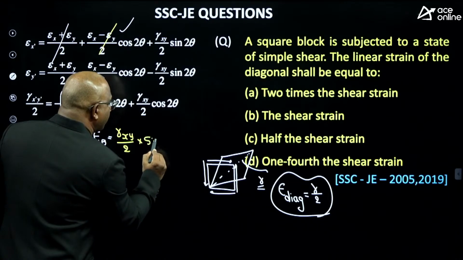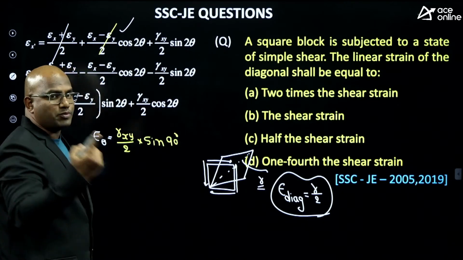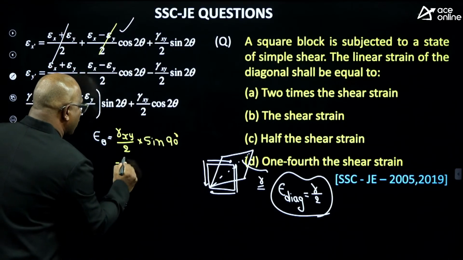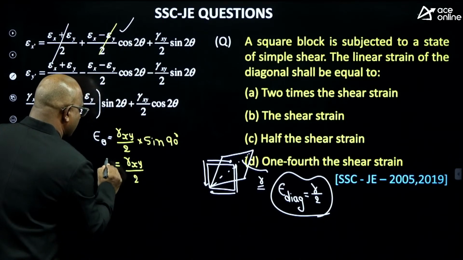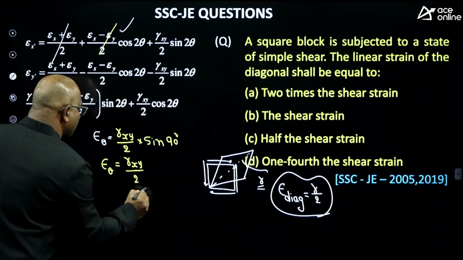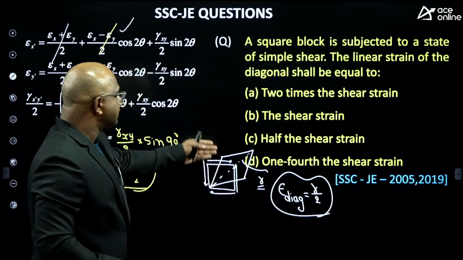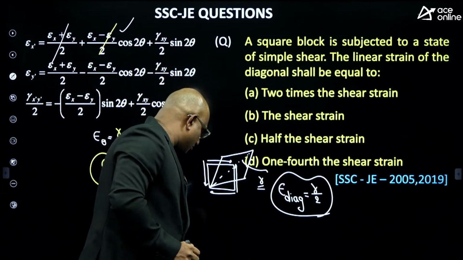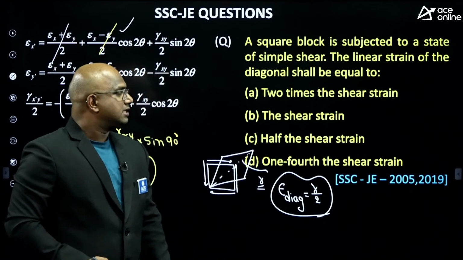Sine of 2 into 45 means sine of 90 degrees, which is 1. So E theta equals gamma xy by 2. It is half of the shear strain itself. Very good. Muhammad, I hope this is clear for you.